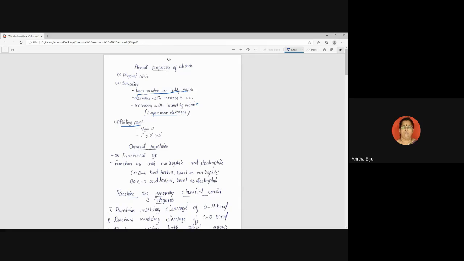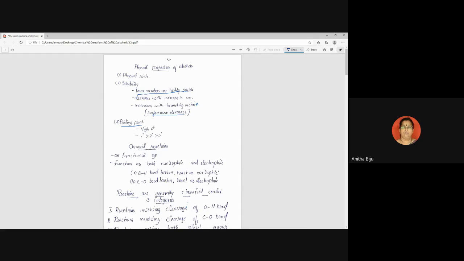What is the reason behind this? In ethanol, there is an additional bonding, and that is intermolecular hydrogen bonding. Because of this hydrogen bonding, the boiling point is more as compared to the corresponding alkane.